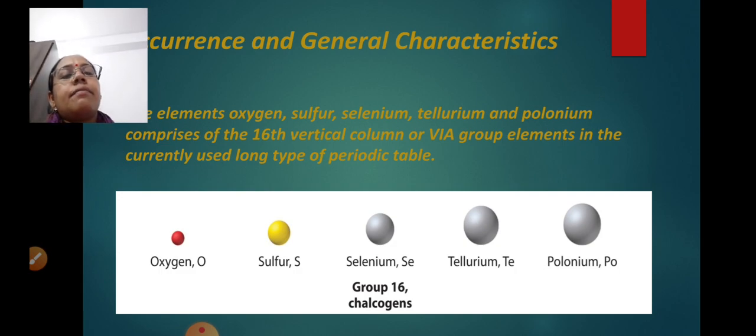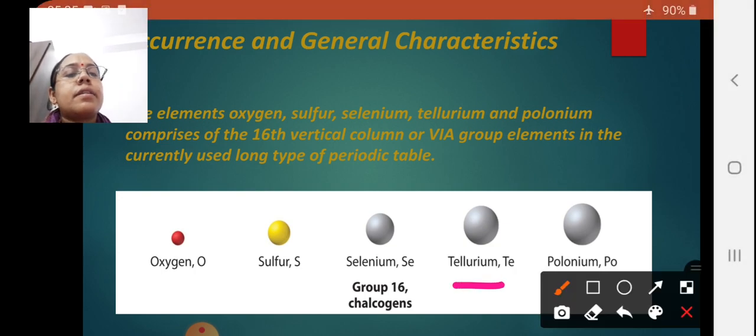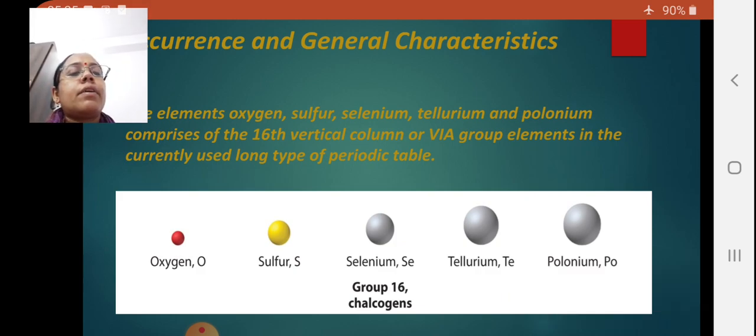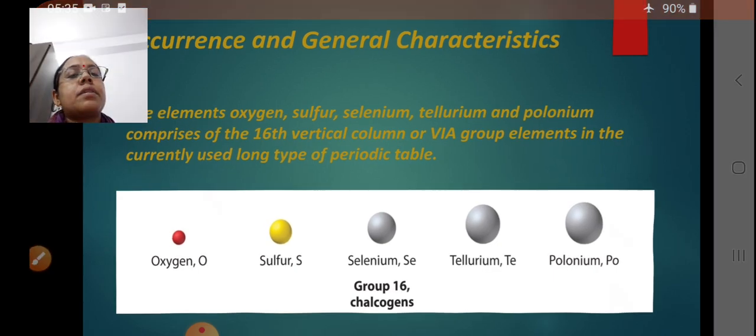Among these 5 elements, 2 are metalloids. Okay, tellurium and polonium are metalloids. You can see here this is tellurium, this is polonium, and both are metalloids. Okay, and this group 16 elements are known as chalcogens. What they are known as? They are known as chalcogens. Oxygen and sulfur, these two are non-metals. Okay, so this is group 16.